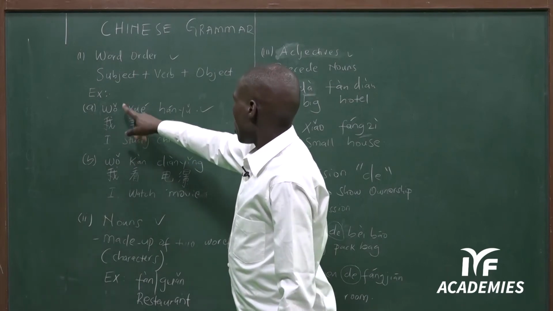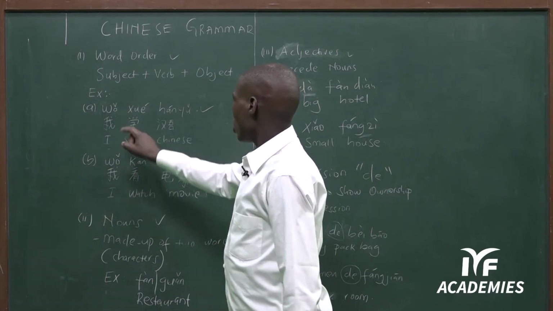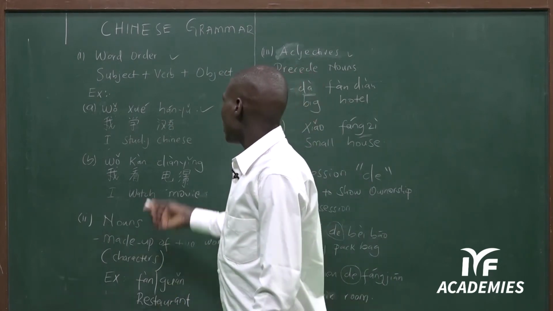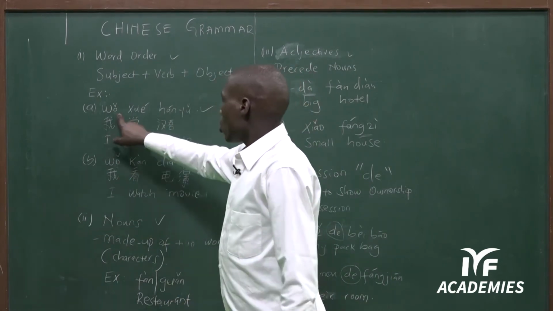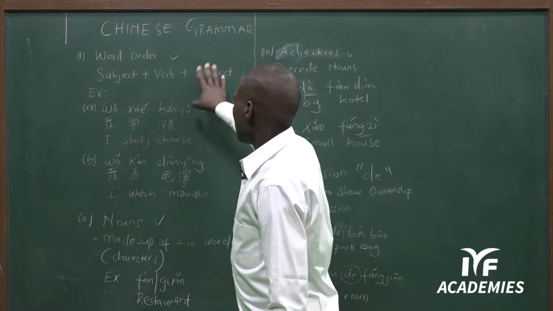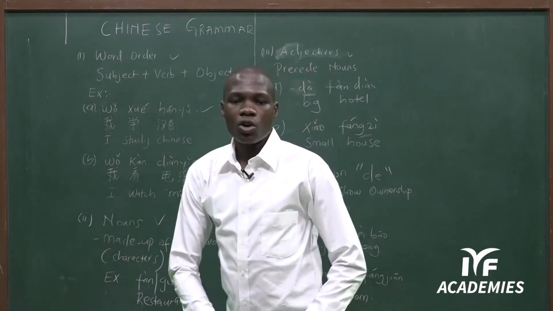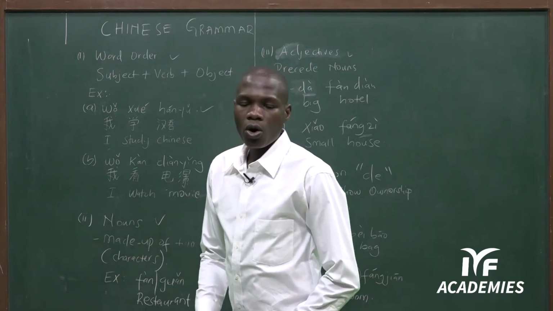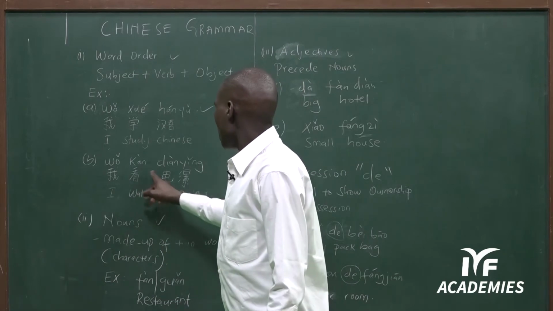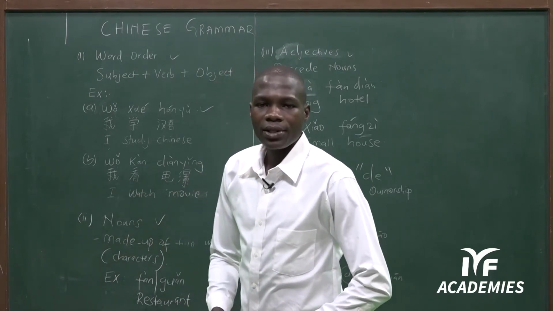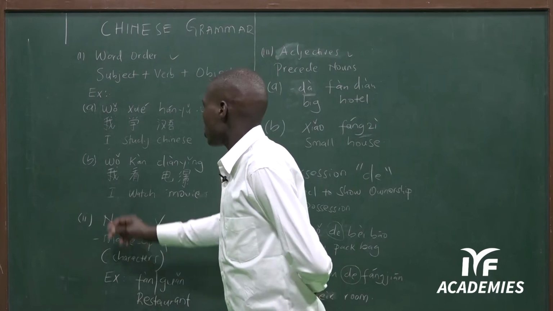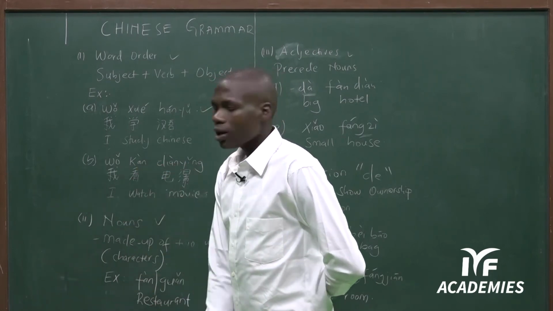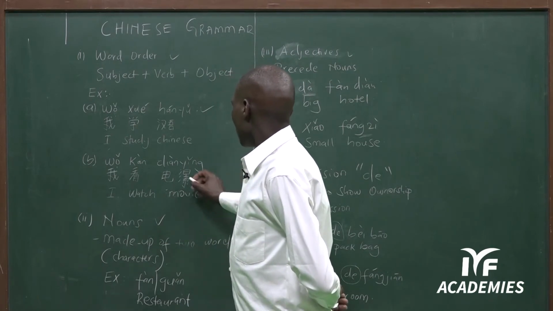Example 1, 我学汉语, meaning I study Chinese. 我 meaning I, 学 the verb, then 汉语 standing for the object. Then 我看电影, meaning I watch a movie. 我 is the subject, 看 is the verb, 电影 is the object, which is the movie.